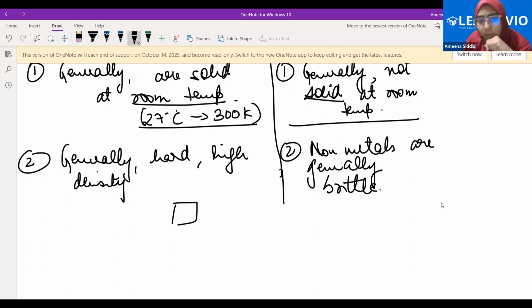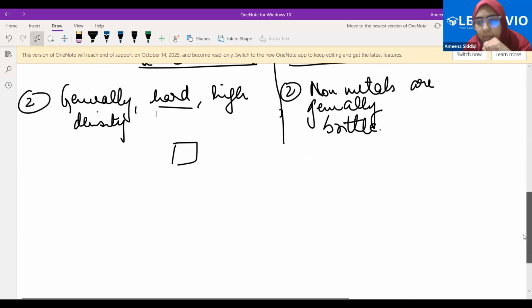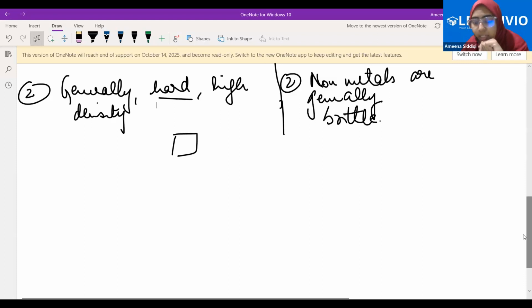Brittle. So basically, what I'm telling you here is that metals will generally be hard, and some non-metals will generally be brittle. The reason I'm writing these two points, hard and brittle, is that there are some metals which are also soft, not hard. They are solids, but soft solids. The examples are sodium, potassium, and lithium. All of these are very soft metals. You can cut them very easily with a knife. That is how soft they are. Now, the next property.